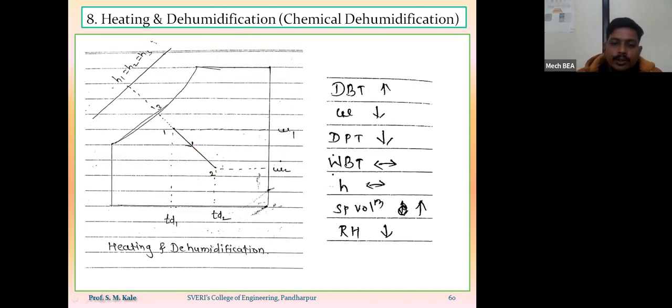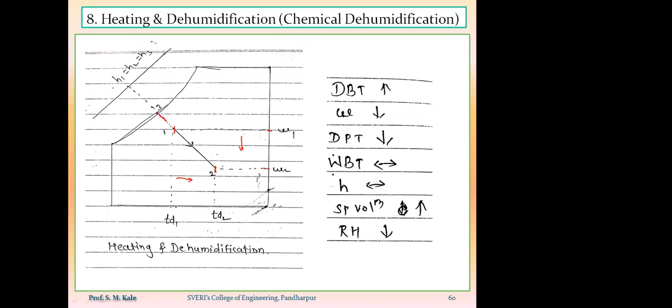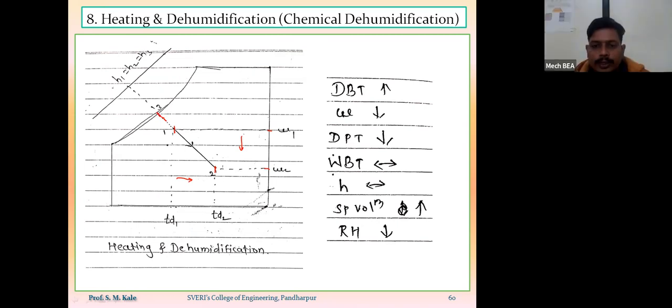During this process, this is the inlet point, this is the outlet point. The dry bulb temperature will go on increasing. Whatever specific humidity is there will go on decreasing, because this is the specific humidity corresponding to point number 1 and specific humidity corresponding to point number 2. Then the wet bulb temperature, this is the wet bulb temperature corresponding to point number 1, and this is the wet bulb temperature corresponding to point number 2.